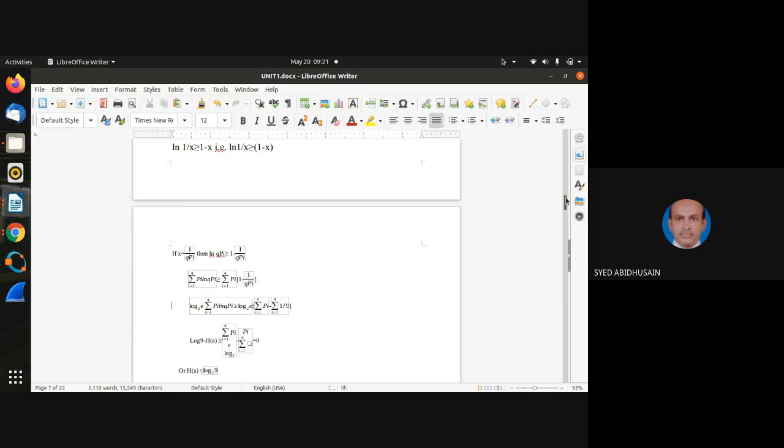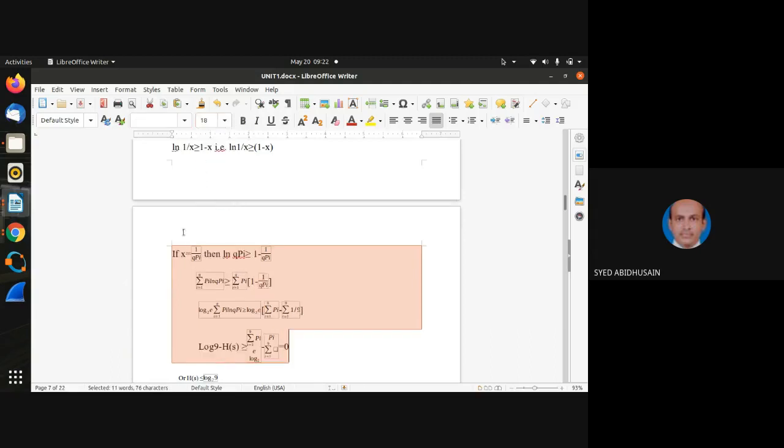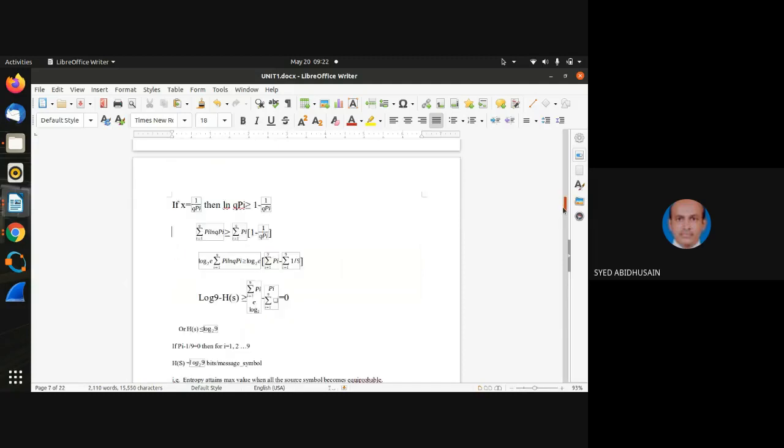Therefore now in the LHS, ln of QPI. I will do a little bit of modification. Let me make this bigger because it is not visible. So hopefully it is visible now.